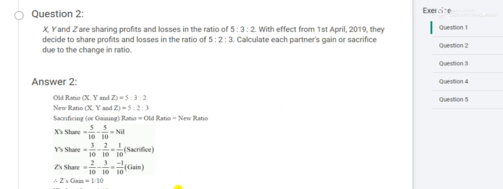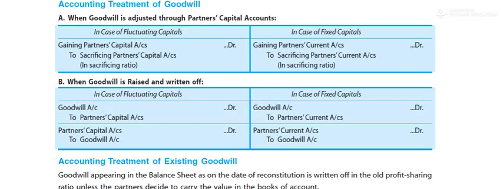So this was the introduction of the chapter and the first topic of the chapter, which is complete. I hope that this topic is 100% clear to you. So let us proceed with the next topic. Just wait, I am showing. The next topic after this question is accounting treatment of the goodwill.